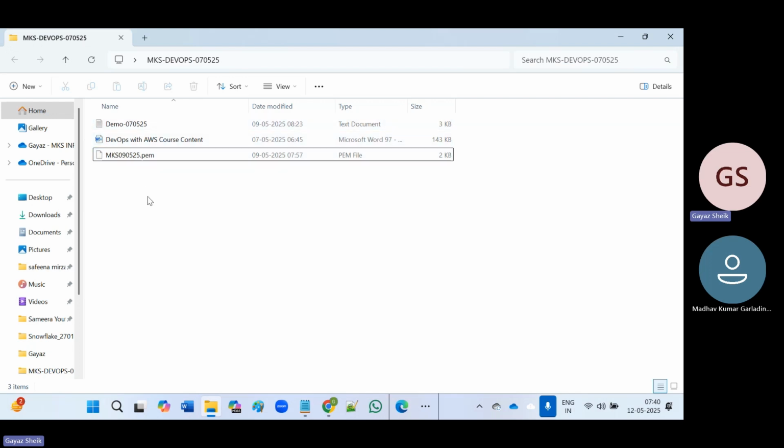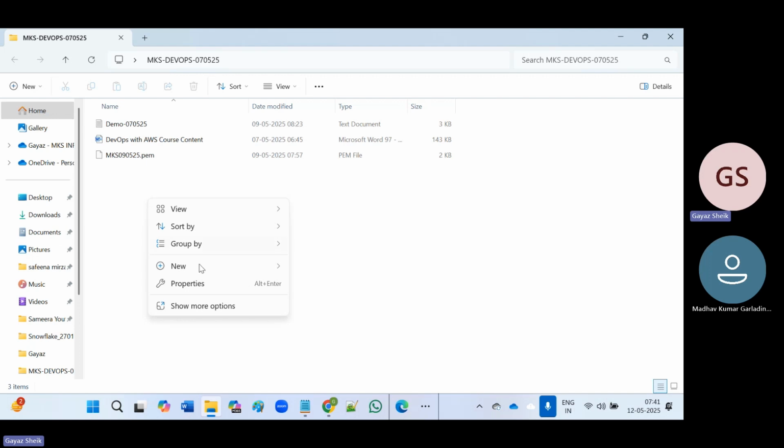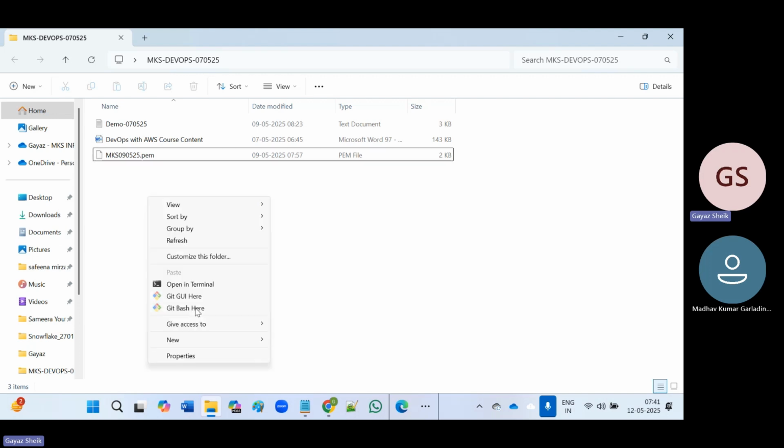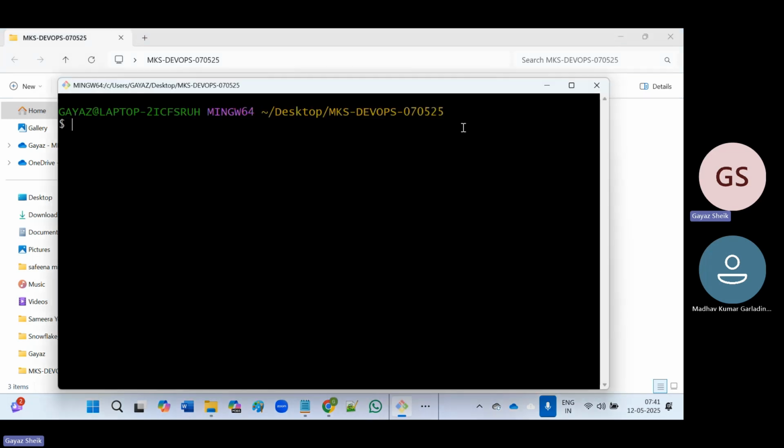Without selecting any file, do a right click here and go to show more options. Here you can see the git bash here option. Click on git bash here.